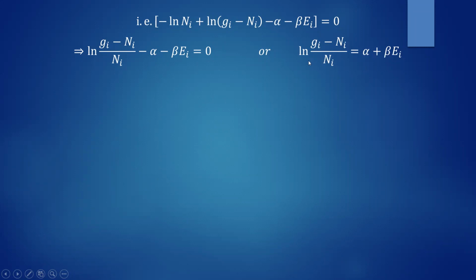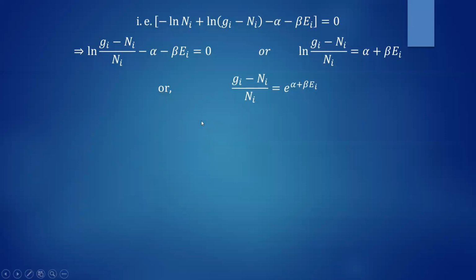Then this is a logarithmic equation, you convert that into exponential form. Ln of m is equal to some x. It means that m must be equal to e to the power x. This is ln, means it is log to the base e. So (gi minus ni) by ni will be equal to e to the power alpha plus beta ei. So logarithmic equation is converted into exponential equation.